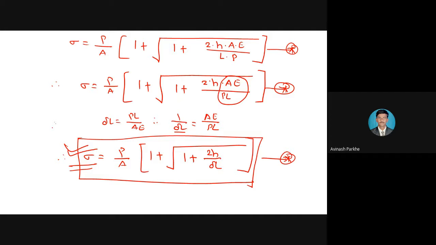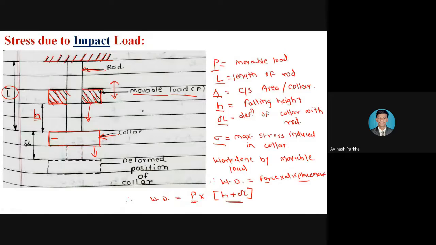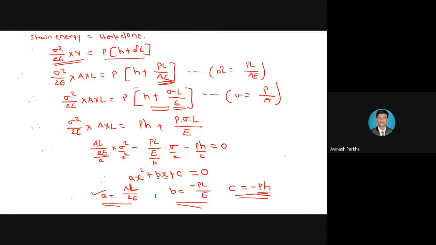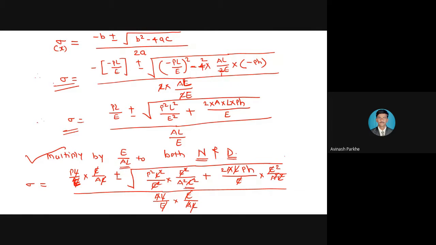Along with this, I hope everyone has taken this particular derivation in your notebook. Only observing the things, it is not possible to understand. If you write this derivation along with me, then you can understand very easily. Whatever the 4 derivations we have discussed, these derivations will be asked for 7 or 8 marks as a theoretical question. Or sometimes numericals are also asked based on these 3 types, that is sudden, gradual, and impact load.